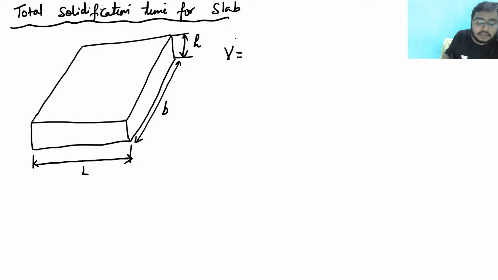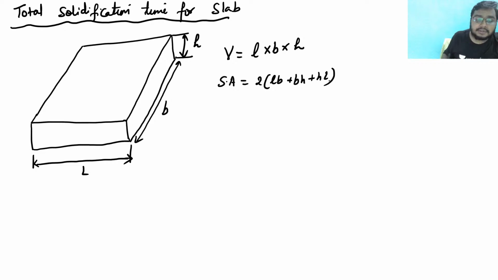If I'm interested to find the volume for this, what would be my volume? Length into breadth into height, right? LB into H. Now what would be the surface area corresponding to it? So surface area, I can say, twice into LB plus BH plus HL. This is my surface area.